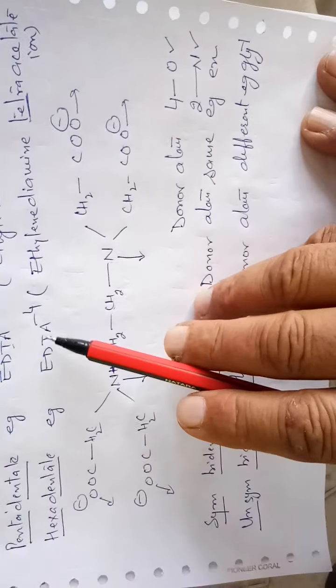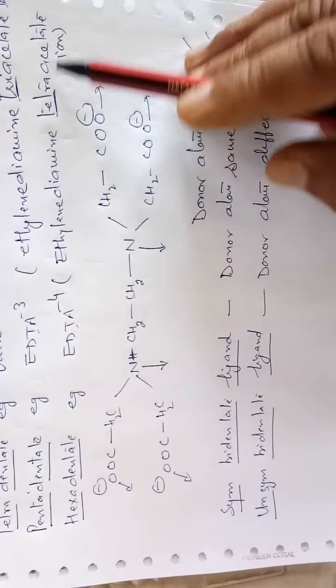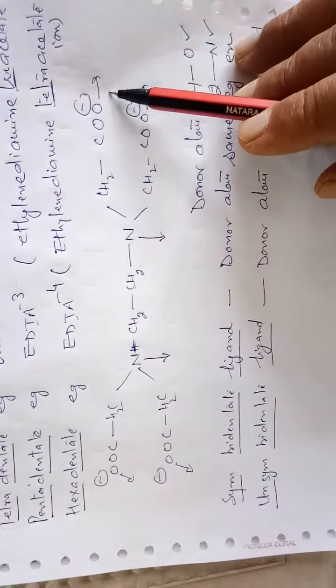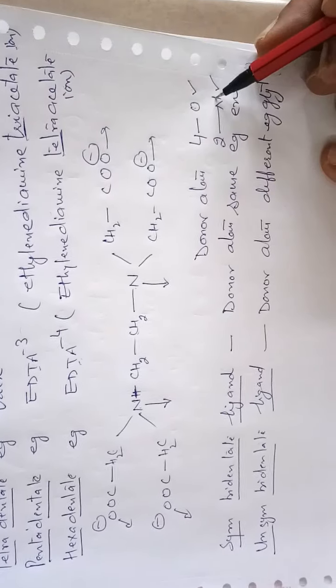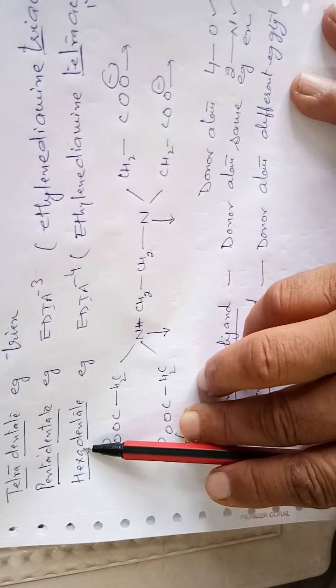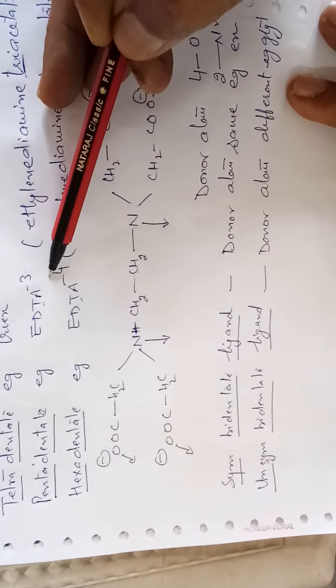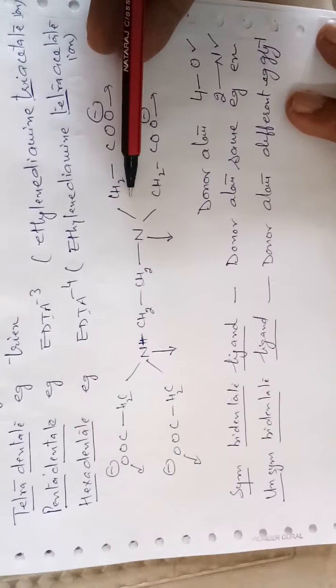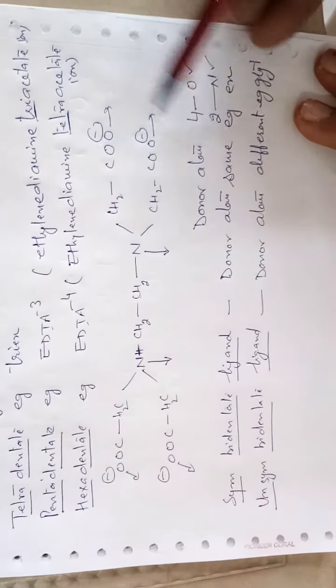You have to remember its symbol, name, structure and number of donor atoms. Sometimes the question is to give one example of a hexadentate ligand. Then your answer is EDTA-4, with full name, symbol, structure and donor atoms.